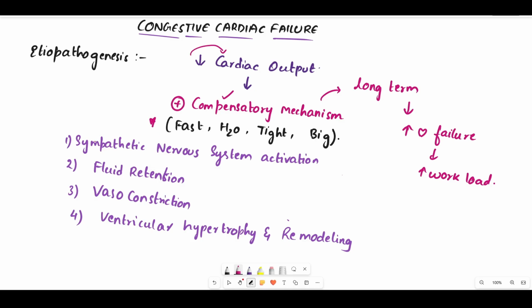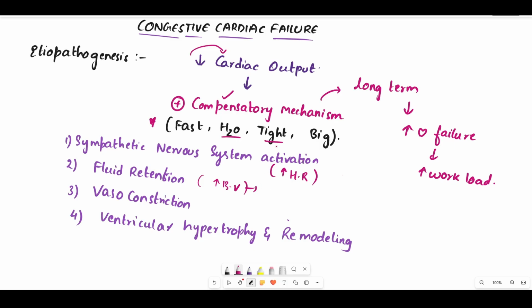The first mechanism is sympathetic nervous system activation. Whenever the sympathetic nervous system activates, it always increases the activities, like it increases the heart rate and the force of contraction. The second one is fluid, water. Fluid retention is the second compensatory mechanism. Sodium and water will be retained in the kidney, due to which the blood volume increases, and that's how the circulation is maintained.